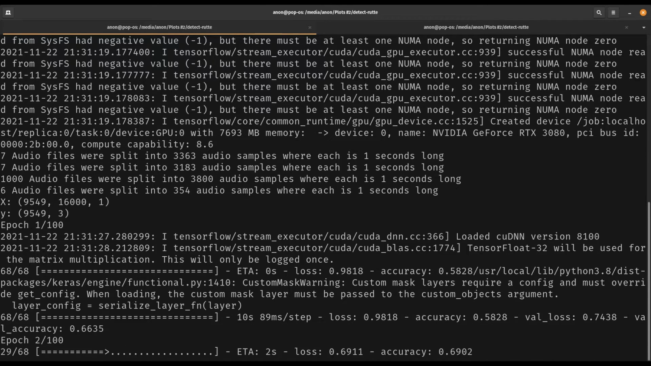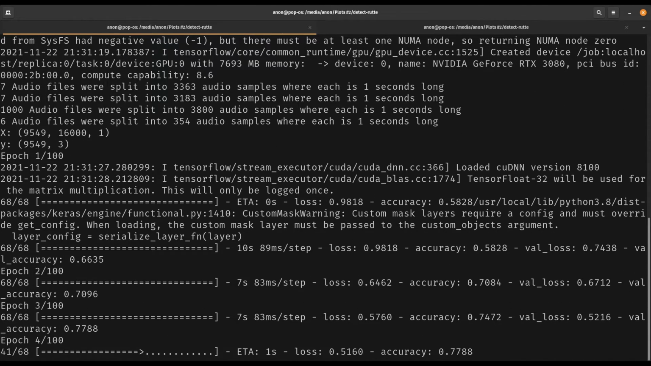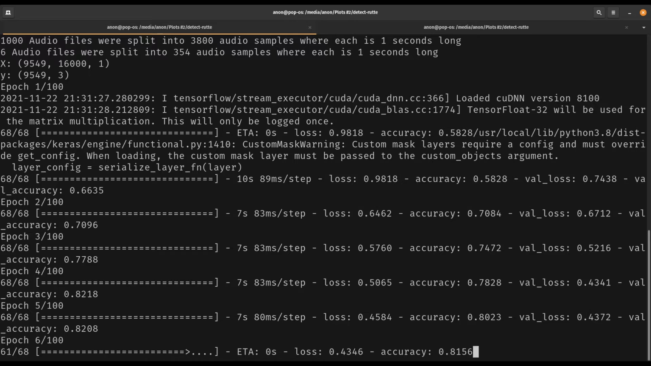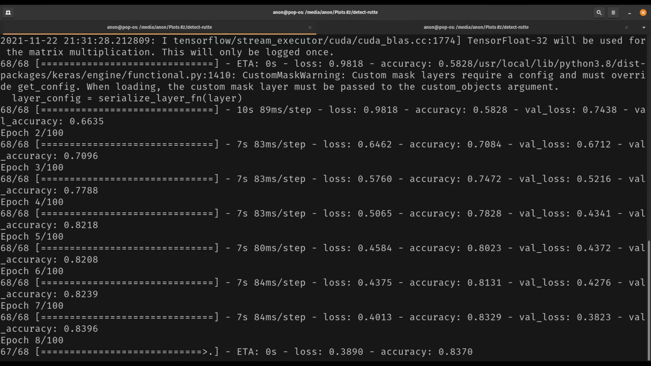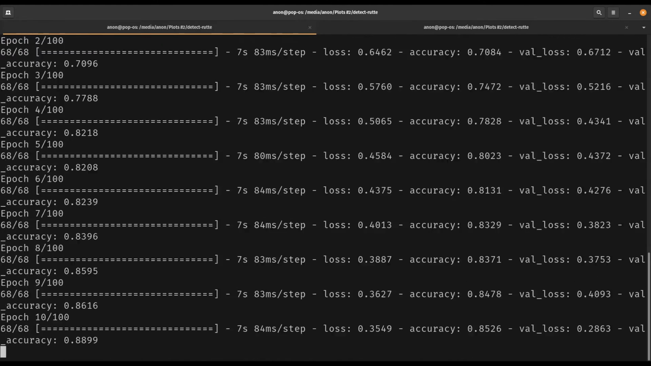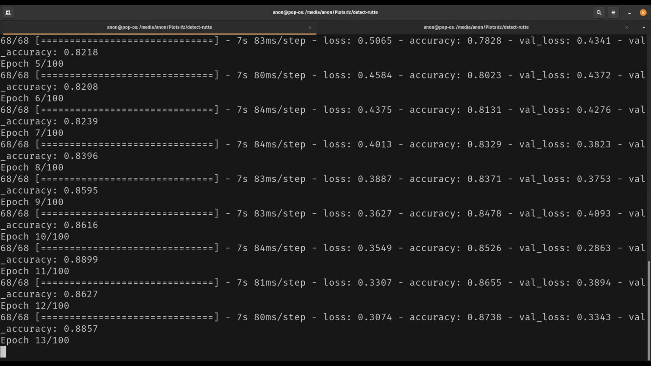Now you can see the training process of the machine learning algorithm. I don't expect much good from this since I was lazy and only extracted 200 megabytes of each speaker, while I have 3 gigabytes in total.